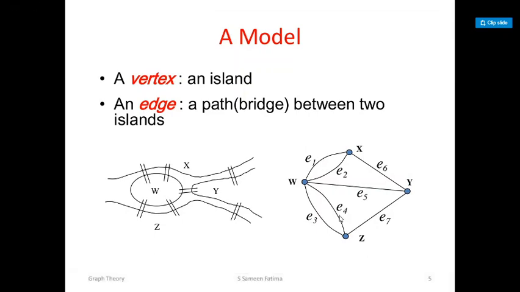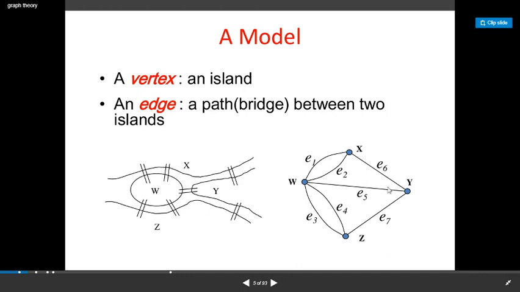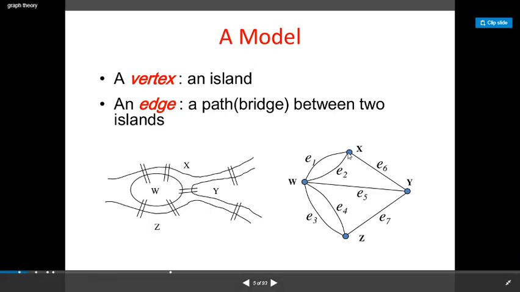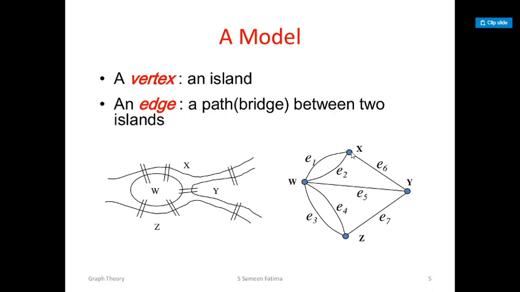Now, solving this bridge problem is the same as solving a problem associated with this graph: starting from any point out of these four, we have to pass all these edges exactly once and reach the initial point. He tried several times, then finally concluded that this problem has no solution if the number of edges is odd. If you have an even number of edges, then only it has a solution.